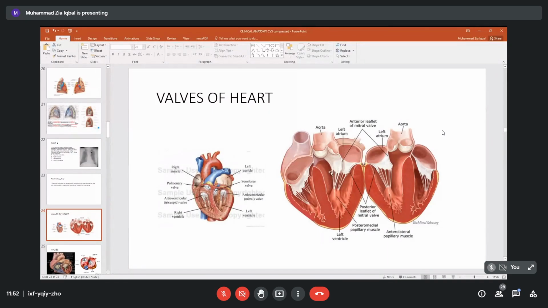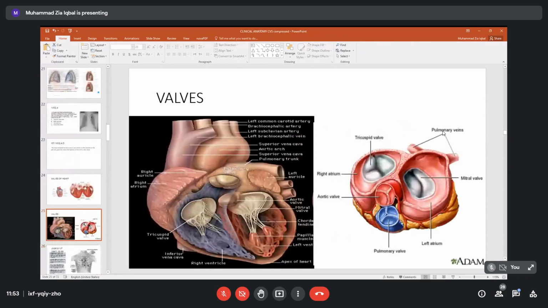Now two big vessels. One is the aorta, carrying oxygenated blood from the left ventricle. This is again covered by a valve, which we will call the aortic valve. Then over here we have the pulmonary vessels, bringing blood from the right ventricle to the lungs and then from the lungs to the left atrium. So here we have the pulmonary valve. So now we have four valves.